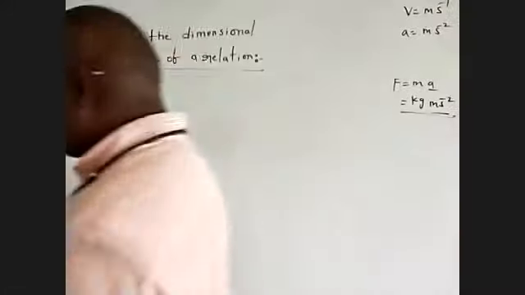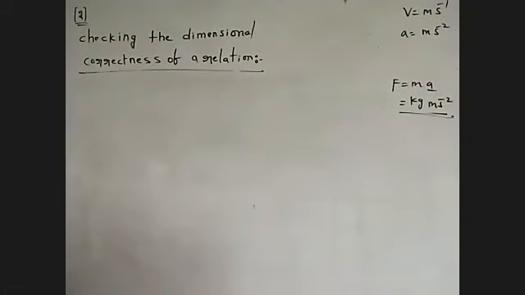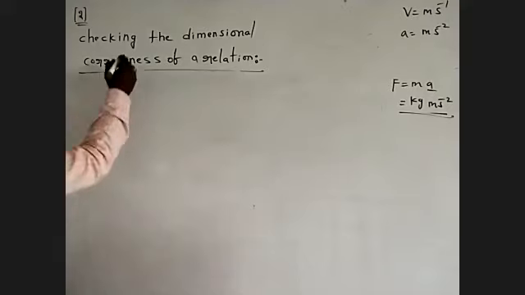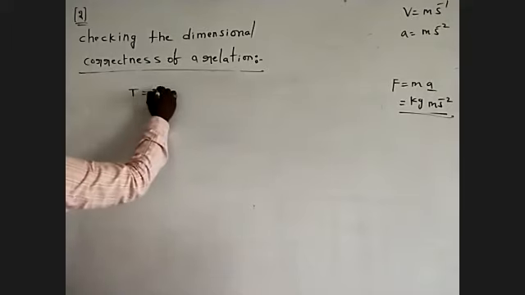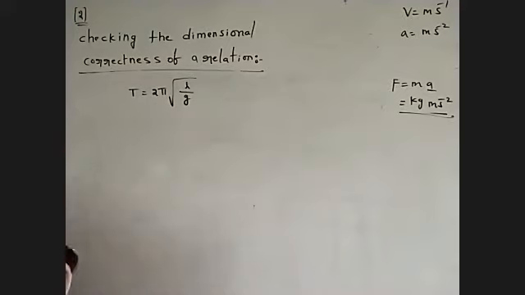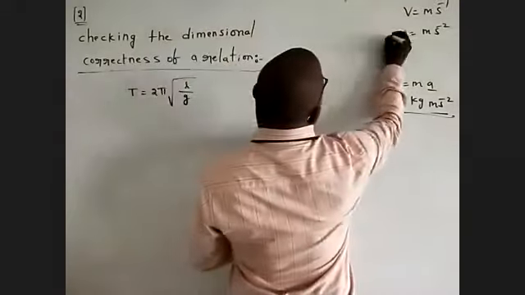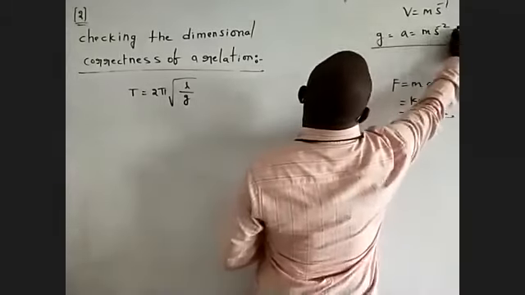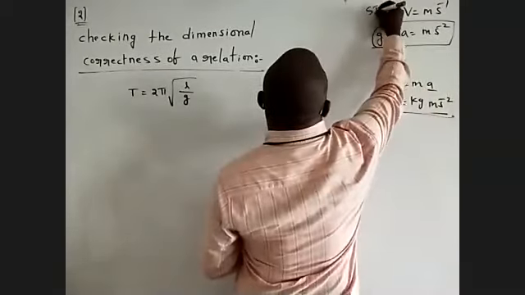Okay. Next question. Next, T is equal to 2 pi root of L by g. This is the acceleration due to gravity. SI unit.